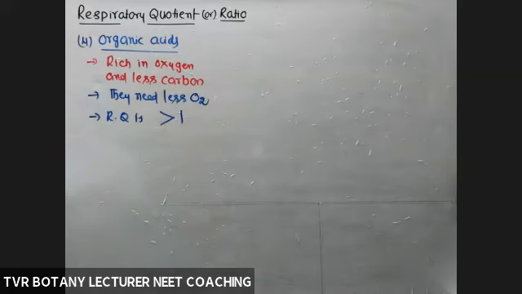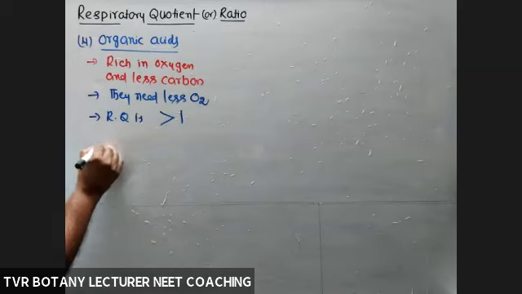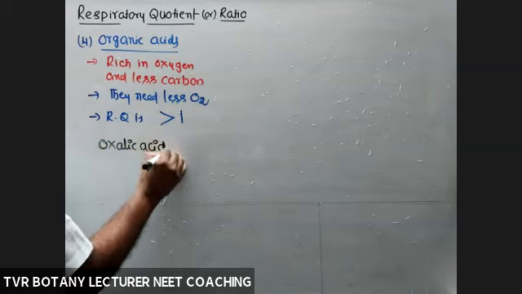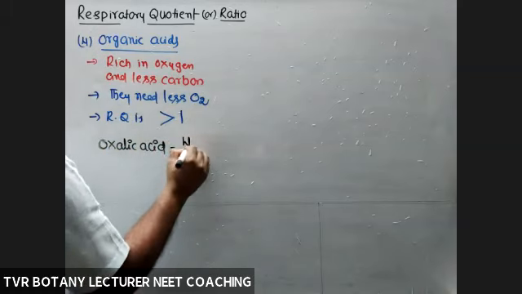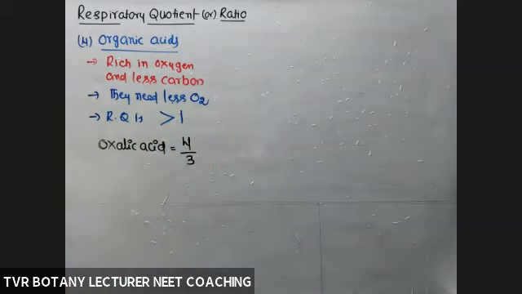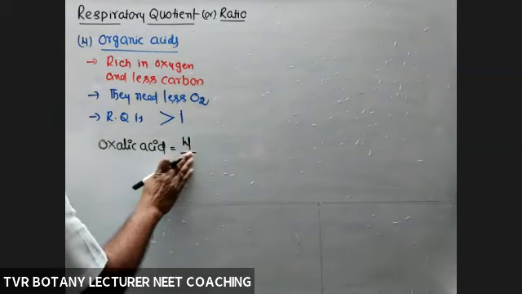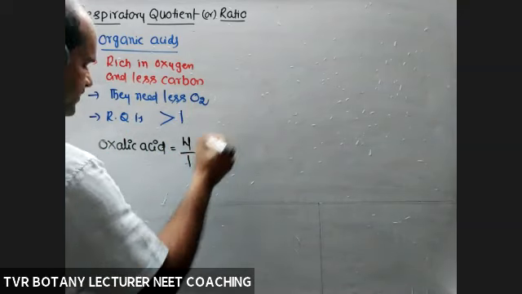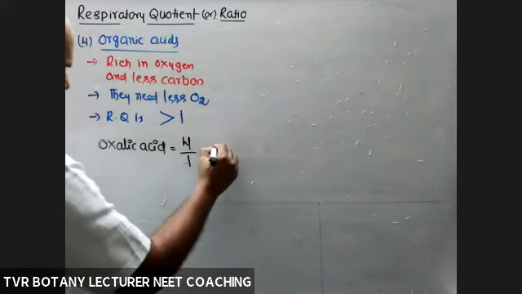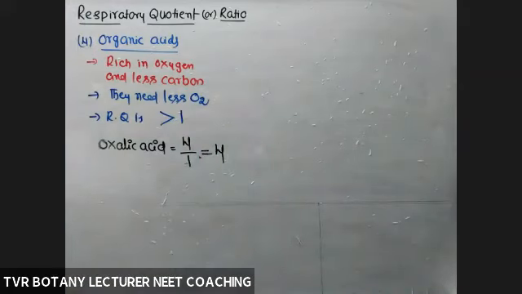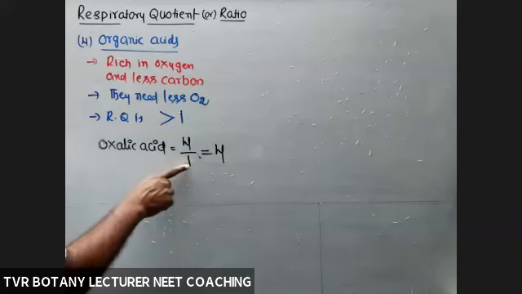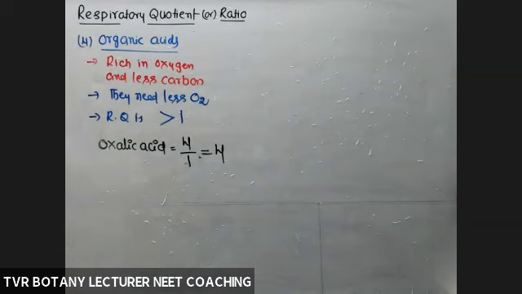First one, oxalic acid. RQ value is 4/1 actually, sorry. Just remember RQ value, around 4. Just remember the RQ value, oxalic acid. So amount of CO2 evolved 4 and amount of oxygen consumed is very less when compared with other.